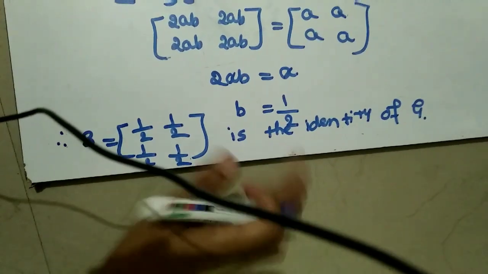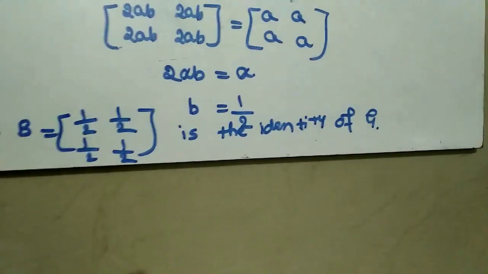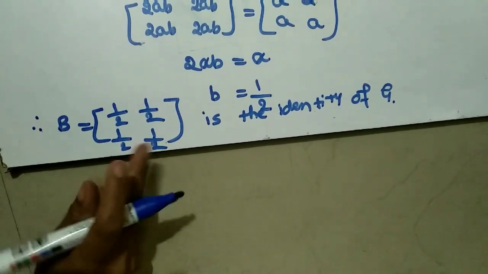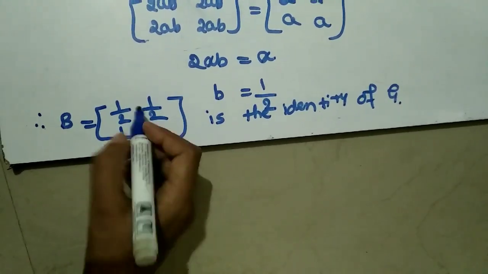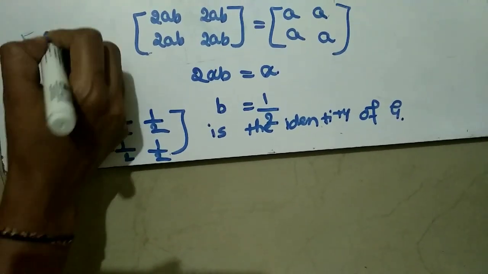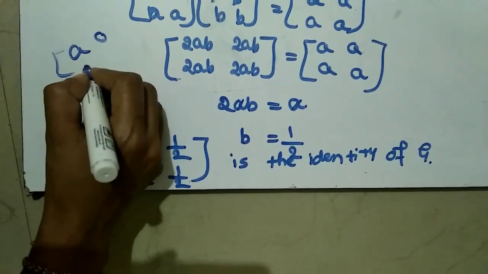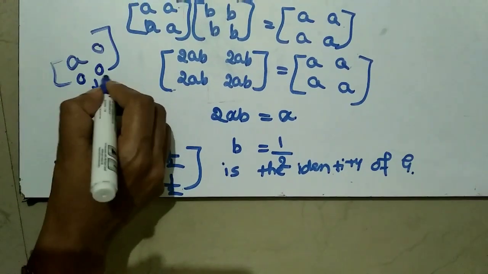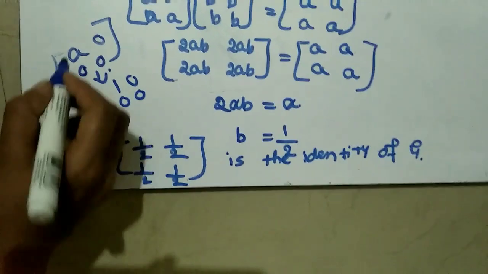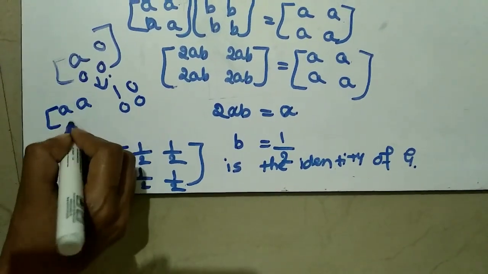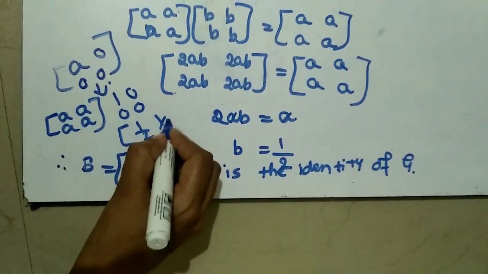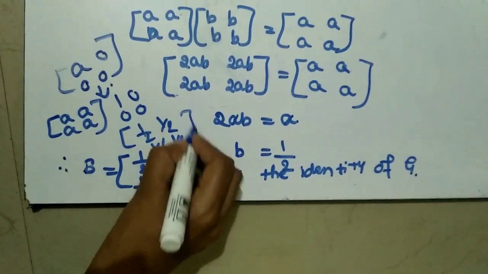If they give you a definition like this, then the identity is 1 by 2, 1 by 2, 1 by 2, 1 by 2. In the previous example we had A, 0, 0, 0, and the identity was 1, 0, 0, 0. If all elements are the same, then your identity is 1 by 2 in every position.